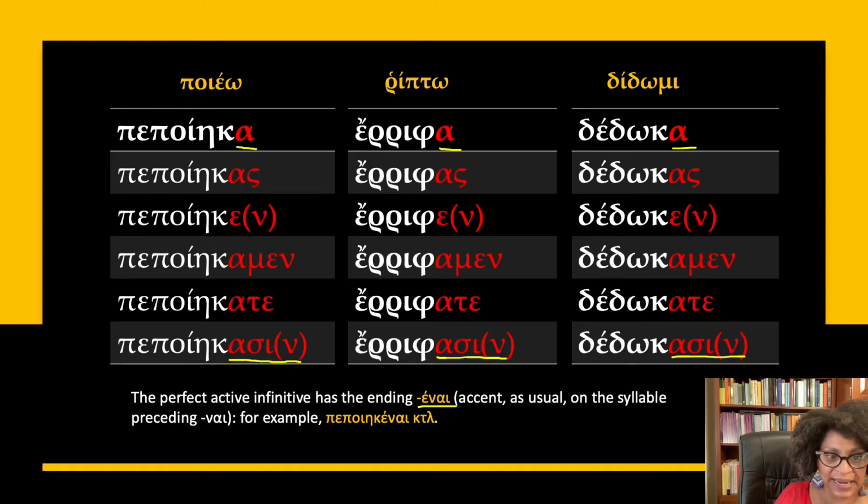Notice the accent is persistent on the penultima, on the nai. So poieo is going to have pepoikenai. Erifa would be erifenai. Dedoka would be dedokenai.